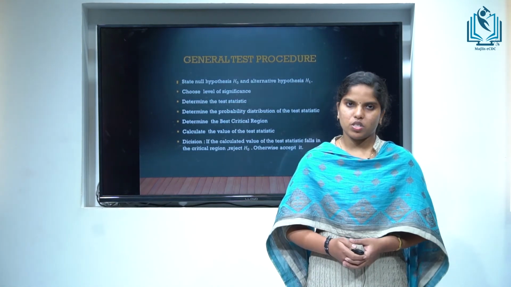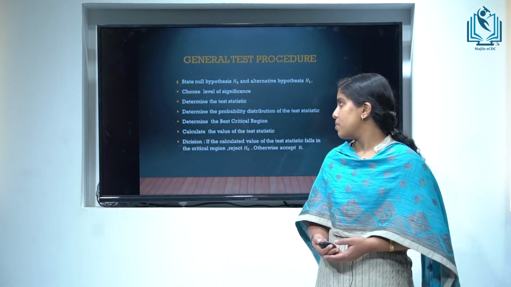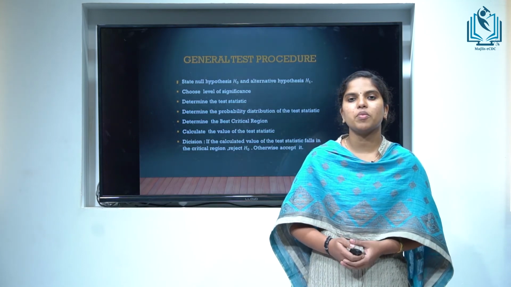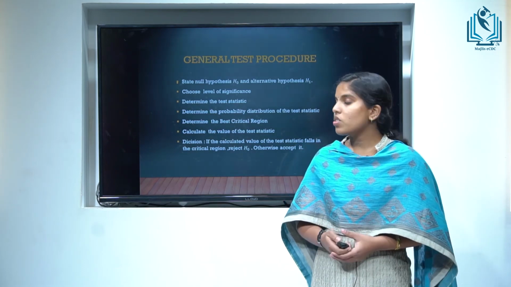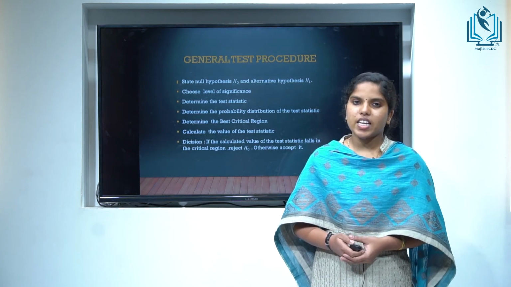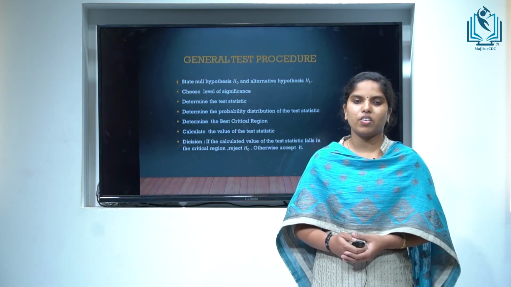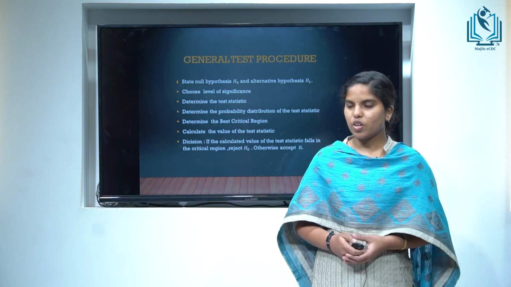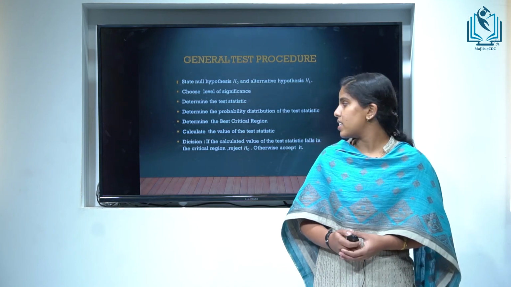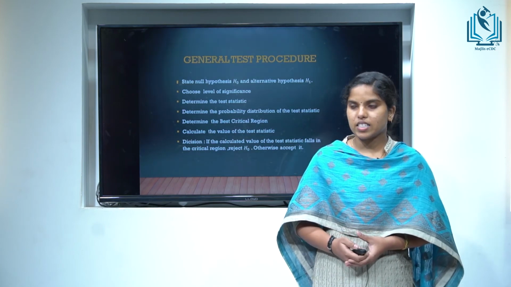General test procedures. In every test, we have to follow the following steps. First, state the null hypothesis H0 and the alternative hypothesis H1. Choose the level of significance alpha. Determine the test statistic, which can be T, F, chi-square, Z according to our null hypothesis and sample observations. Then determine the probability distribution of the test statistic. Determine the best critical region according to the test statistic.